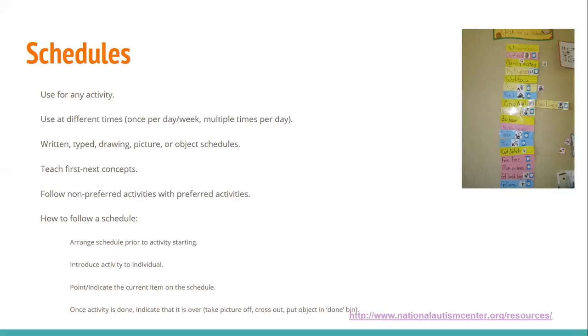So when we're looking at how to follow a schedule, first we're going to arrange the schedule prior to starting that activity. Then we're going to introduce that activity to the individual using the schedule. We'd point and indicate that item on the schedule. And then once that activity is done, we're going to have some way to indicate that that activity is over and we're moving on to the next activity. So for example, you could take the picture off of the schedule, you could cross it out, or you could put objects in a done or a finished bin.